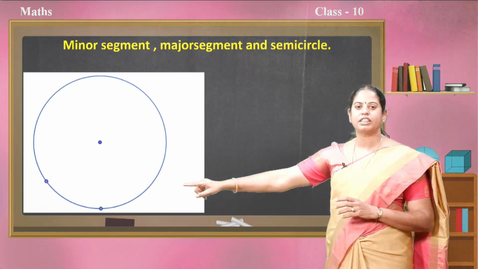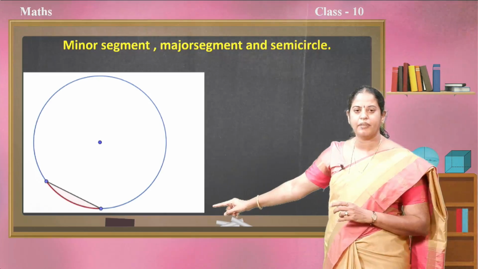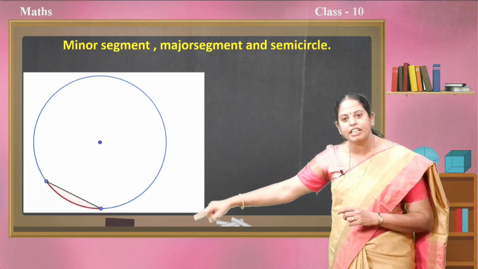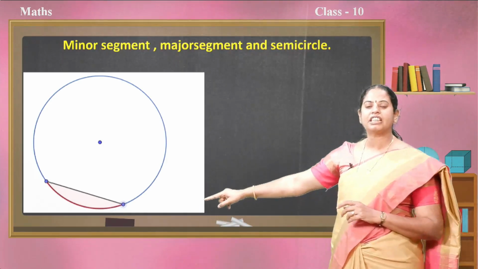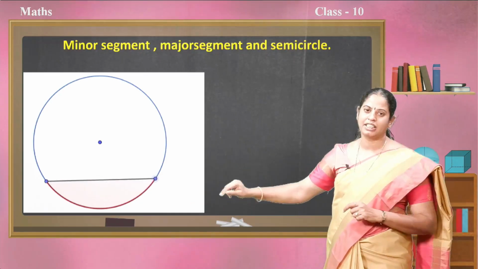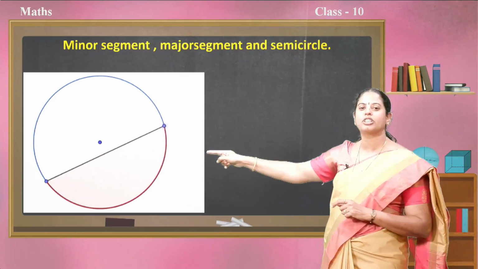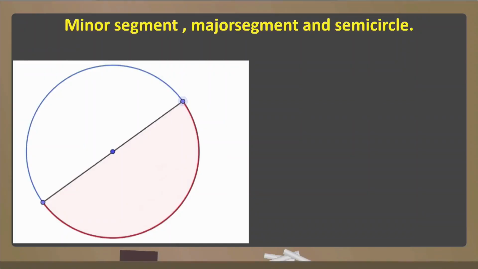If you observe here, I have marked 2 points and I draw a line segment. That part of the circle which is bounded by a chord and an arc is called a segment. Here, if you observe, the length of the arc is less, we call that a minor arc. When the length of the chord is changing, the length of the arc is also changing and the part of the circle is also becoming larger.